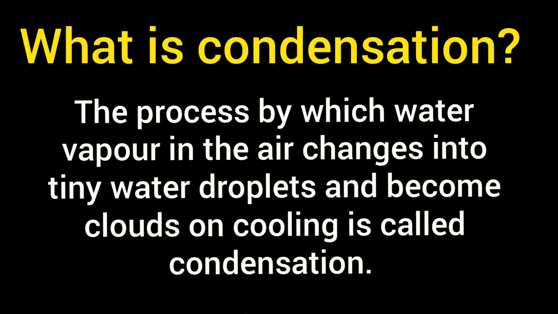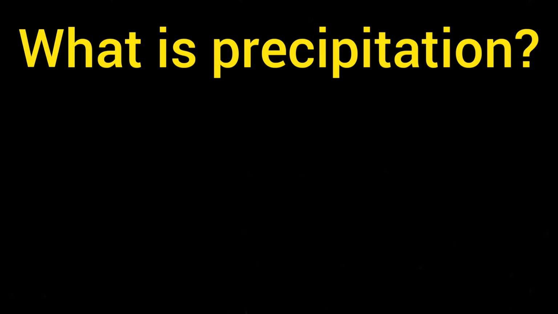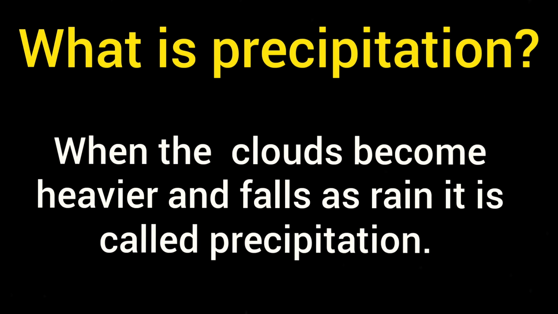The process by which water vapor in the air changes into tiny water droplets and becomes clouds on cooling is called condensation. Wow, it's the correct answer. The last question is, what is precipitation? When the clouds become heavier and fall as rain, it is called precipitation. Very good, Manvish. It's the correct answer.